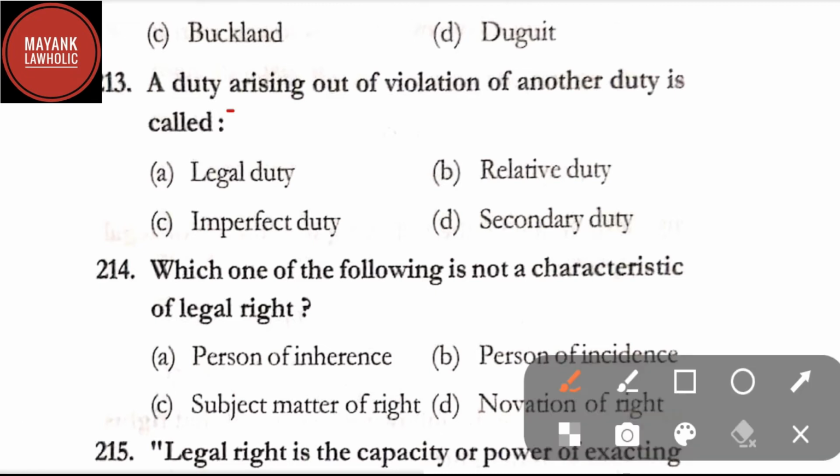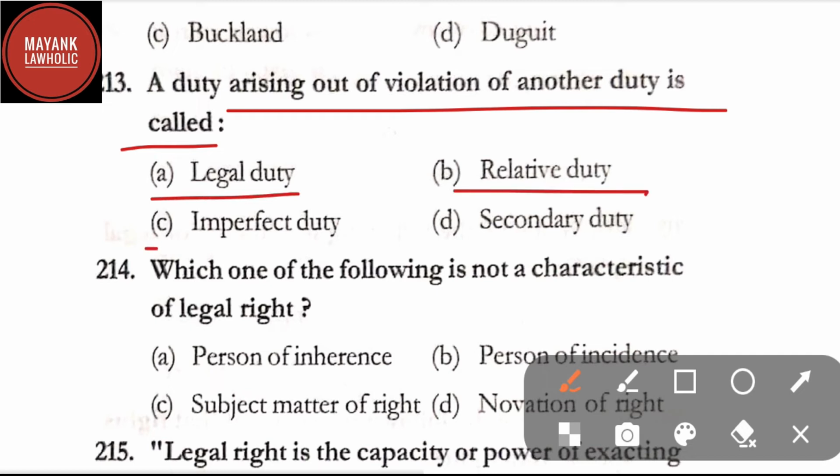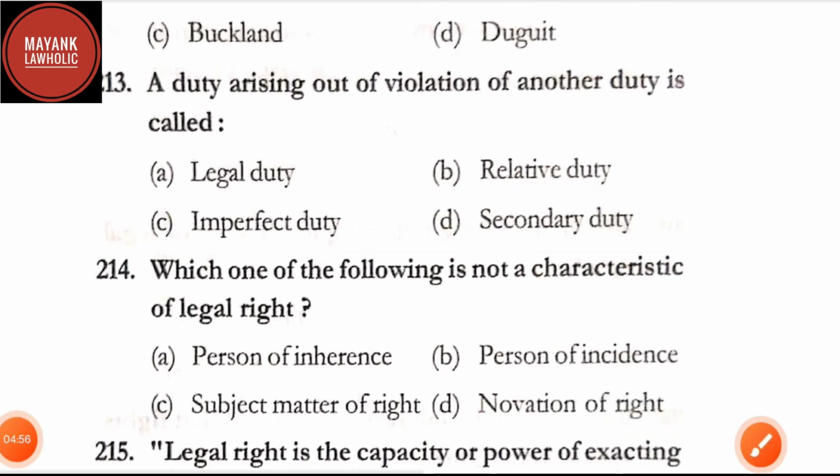Question number 213. A duty arising out of violation of another duty is called: option A, legal duty; option B, relative duty; option C, imperfect duty; and option D, secondary duty. Here in question number 213, the correct answer is option D, that is secondary duty.